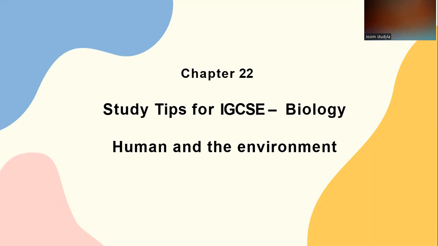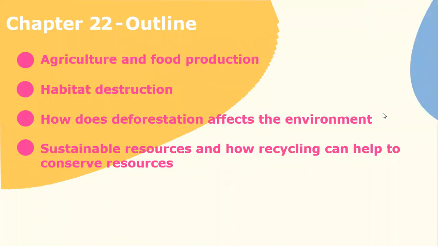Today's topic is related to humans and the environment. Without further delay, let's begin. In this chapter, you will find out about agriculture and food production, habitat destruction, how deforestation affects the environment, sustainable resources, and how recycling can help to conserve resources.